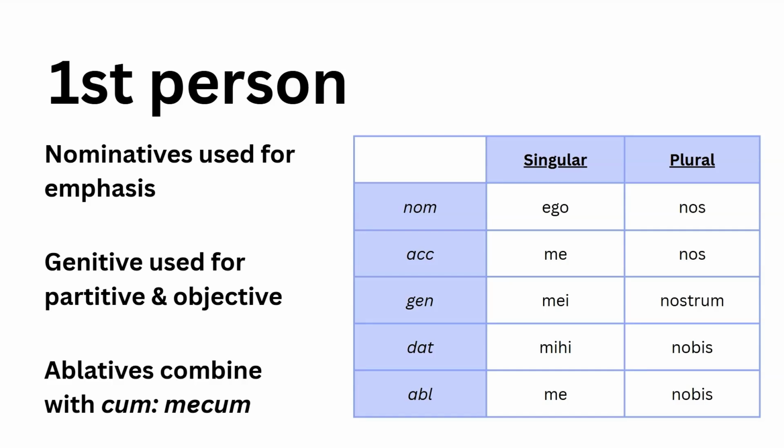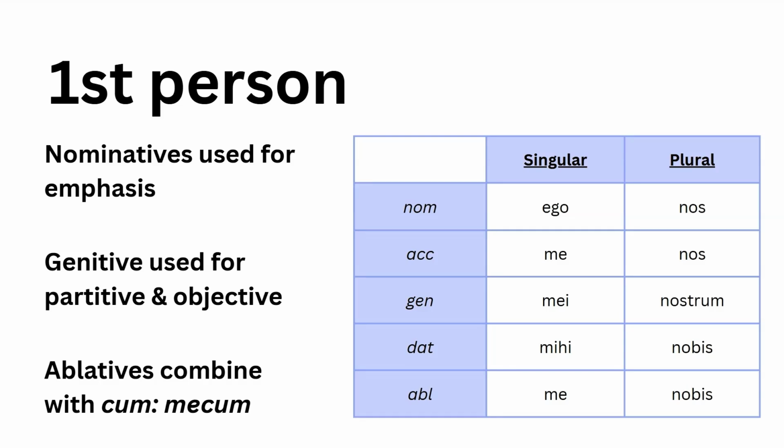And for the ablatives, me and nobis, if they're an ablative of accompaniment, they need the word cum as well. However, it is not cum me or cum nobis. They combine with the word cum, and we get me cum or nobis cum. So just be aware of those. With me and with us, they combine.